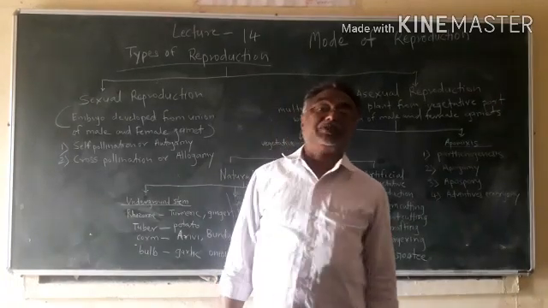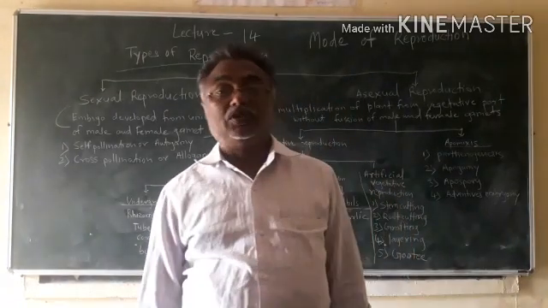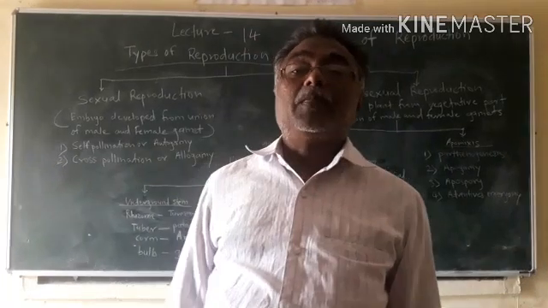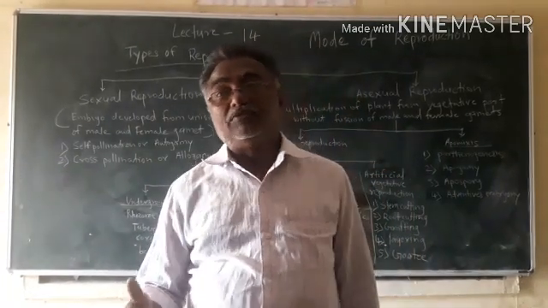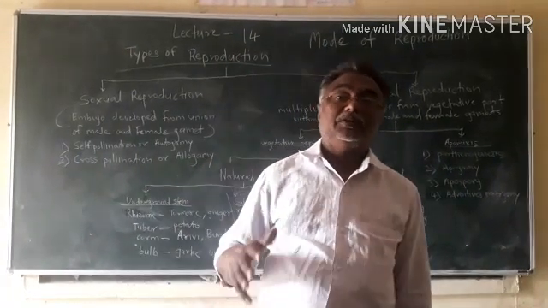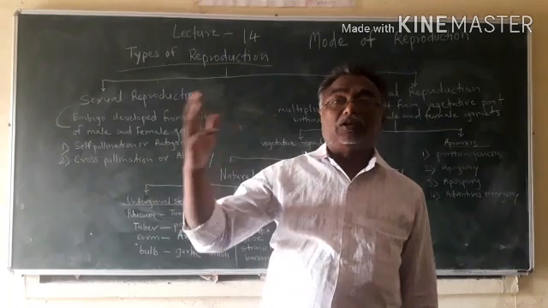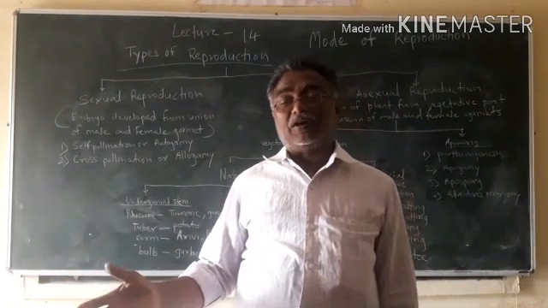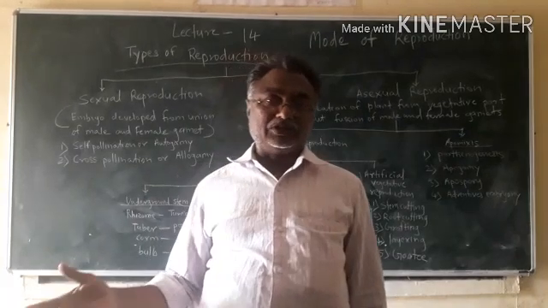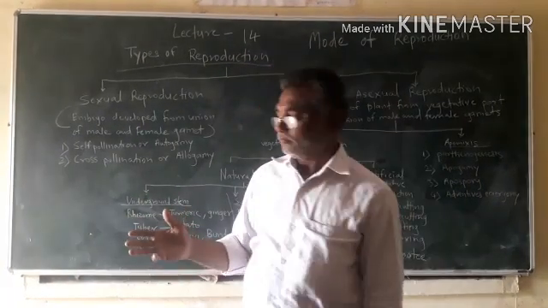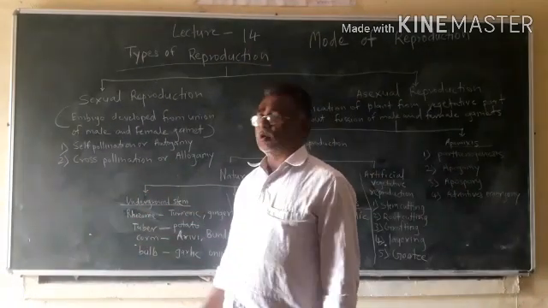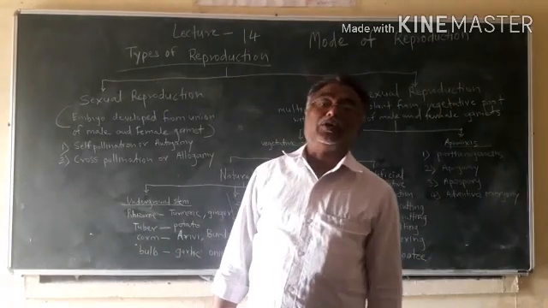Then second type is cross-pollination. In this type, pollen grain in the flower of one plant will go and fall on the flower of another plant and fertilize that flower. It is called as cross-pollination or allogamy.